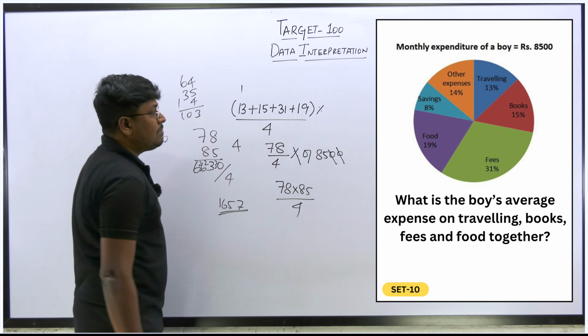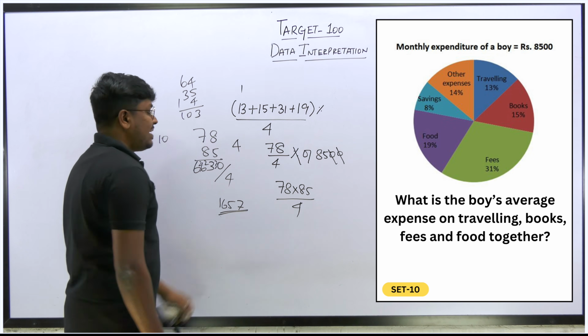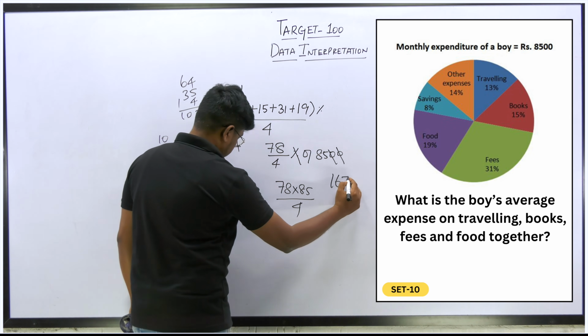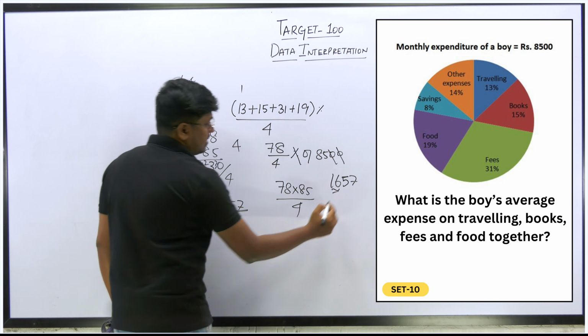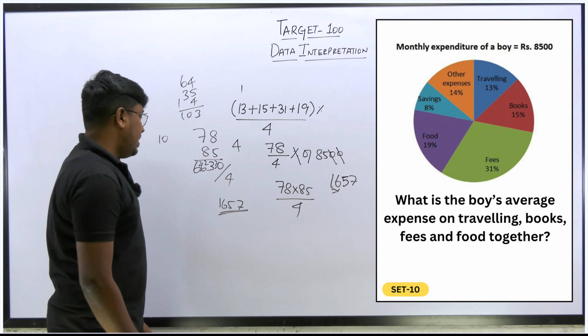So it goes on, but they didn't give you an approximate value. Based upon the options, it is 1657 approximately.